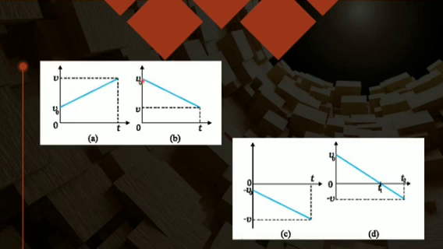Here it is having some initial velocity, of course on the positive side, but velocity is decreasing by equal amounts in equal intervals of time, so negative acceleration is there. Here again negative acceleration because sloping down, but initial velocity is also negative.